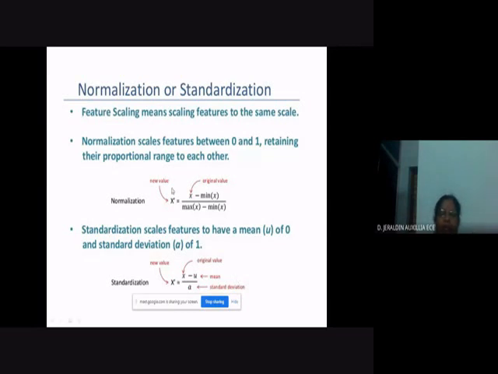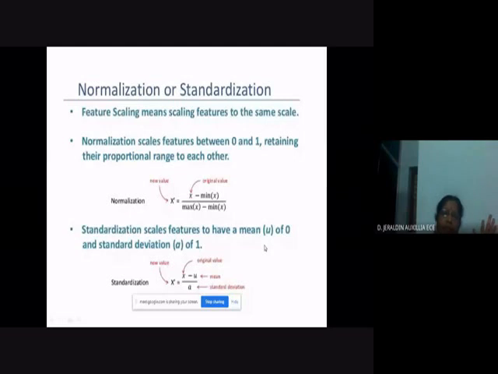The next one is the min-max normalization. For that, you are taking the range, that is the minimum value of the feature set and the maximum value of this feature set, and you are finding out the range of that. And this is the original value minus the minimum value, and you are finding out the new point x dash. By this one, you can make the feature get distributed between 0 and 1. For this, it is +3 to -3, and for this one, it is from 0 to 1.